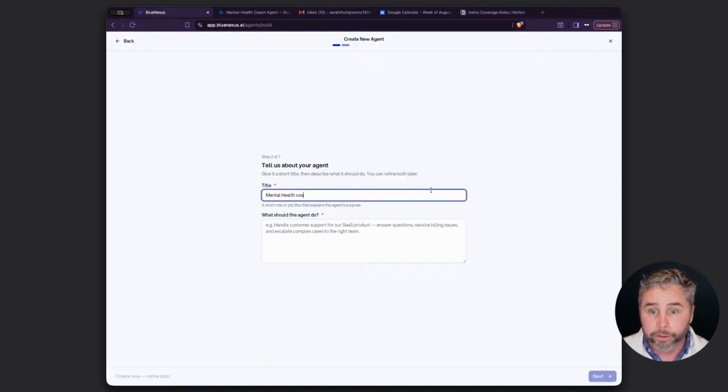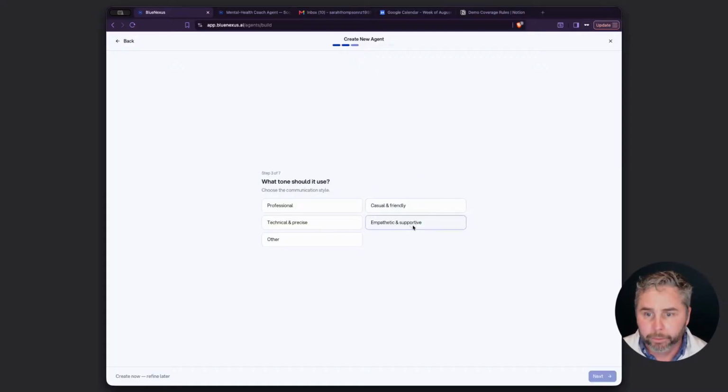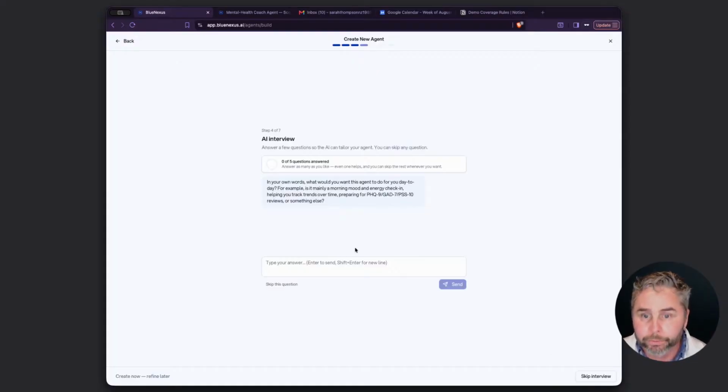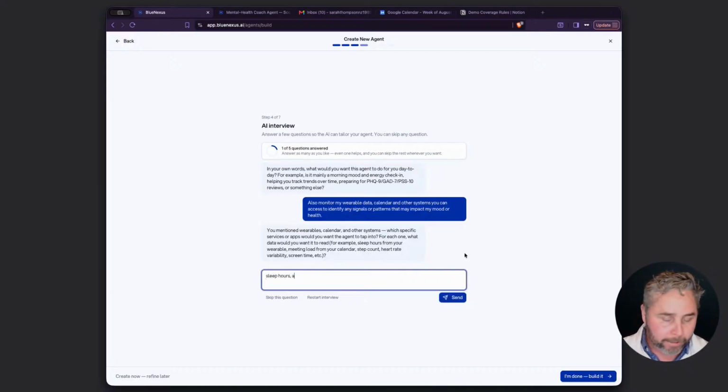Mental health coach. The agent should walk through some common mental health screening tools to establish an initial baseline of where I'm at. I'll make it empathetic and supportive. We're going to walk through some questions. Also monitor my wearable data, calendar, sleep hours, activity, workouts, heart rate.